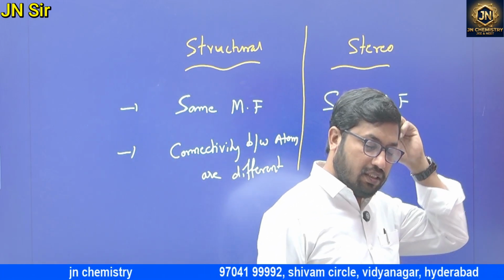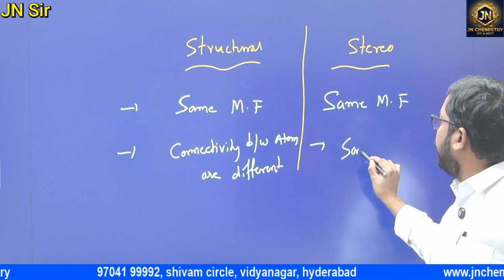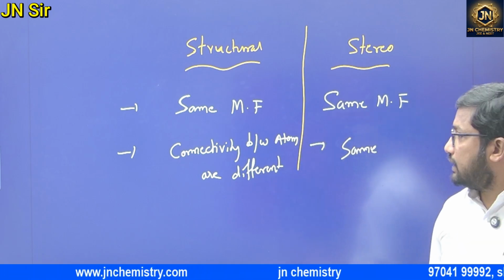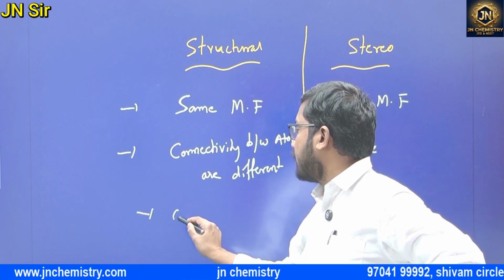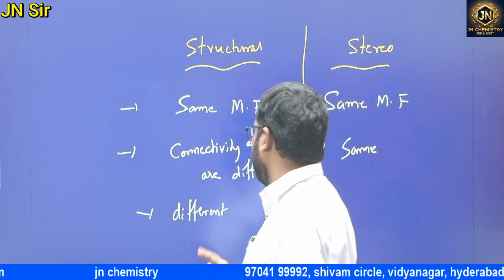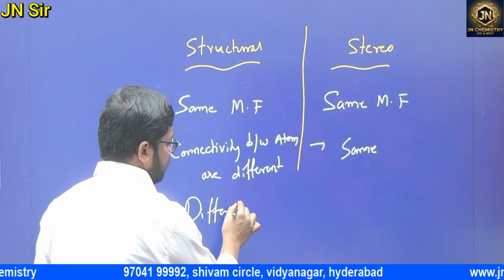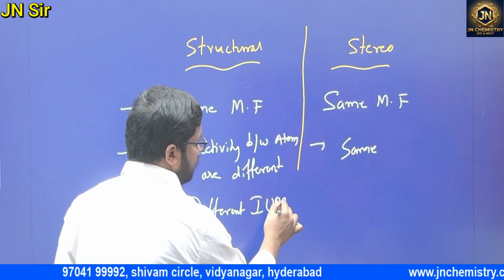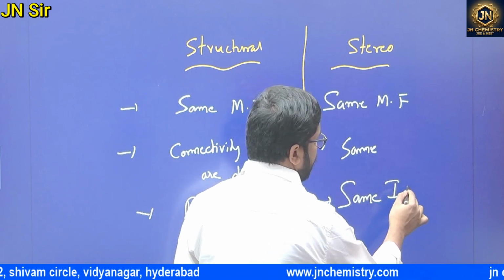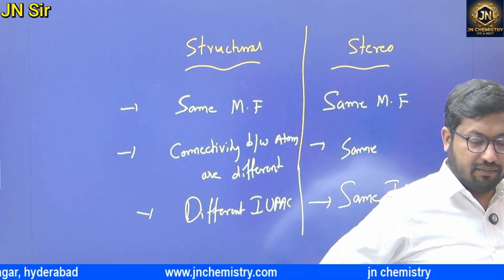Connectivity of atoms is different in structural isomerism. In stereoisomerism, the connectivity of atoms is the same. Write it down: connectivity between atoms is the same. In structural isomerism there are different IUPAC names. In stereoisomerism, the IUPAC name is the same; just cis and trans or R and S is different, right?